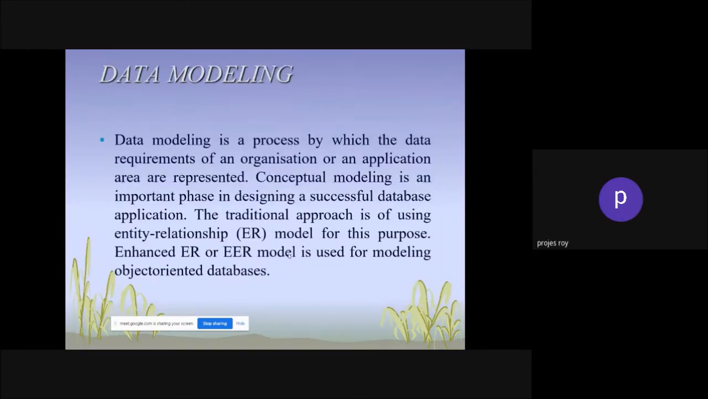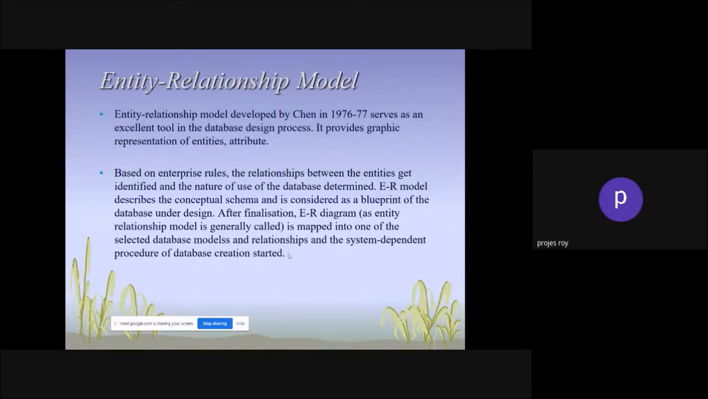Then data modeling. Data modeling is a process by which the data requirements of an organization or an application area are represented. Conceptual modeling is an important phase in designing a successful database application. The traditional approach for this purpose is the entity relationship (ER) model, then the enhanced ER or EER model, and modeling object-oriented databases. Now, what exactly is entity relationship? Entity relationship is nothing but correlating one data to other data. I'm just giving you an example.